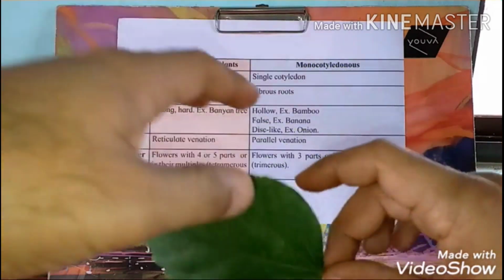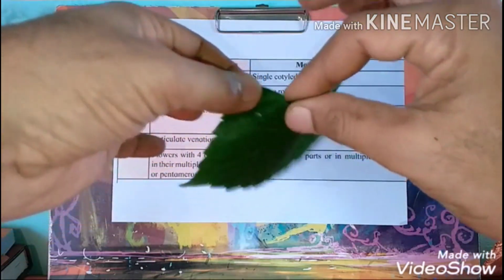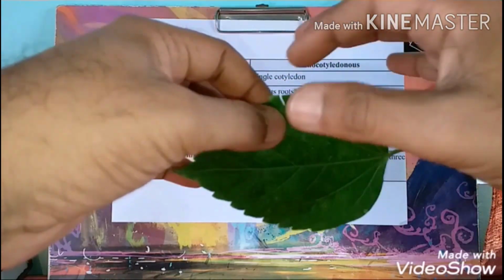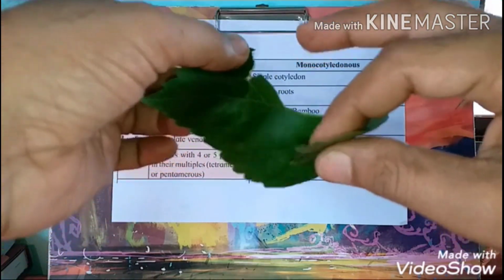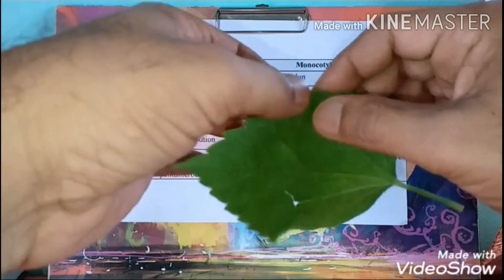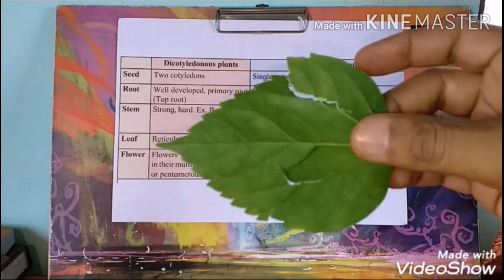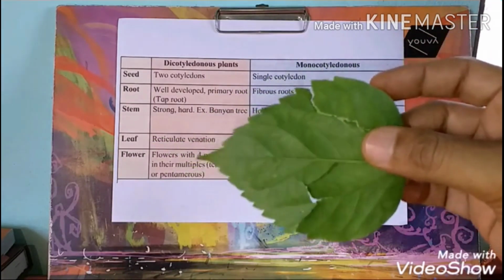If we cut these plants laterally like this, it will get cut along the rib, along the vein, irregularly.